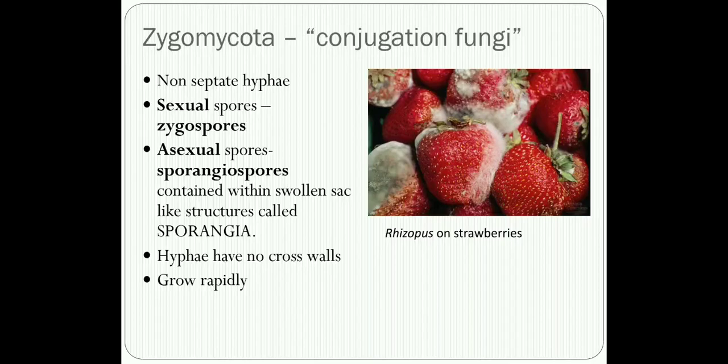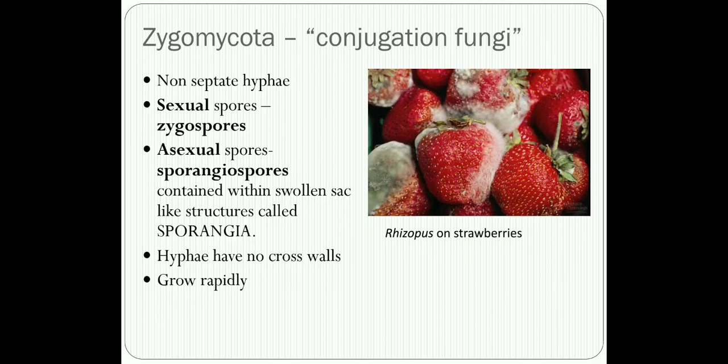Zygomycota are your conjugation fungi, and usually these fungi have aseptate hyphae. The characteristic presence of broad aseptate hyphae is the hallmark of the Zygomycetes fungi.